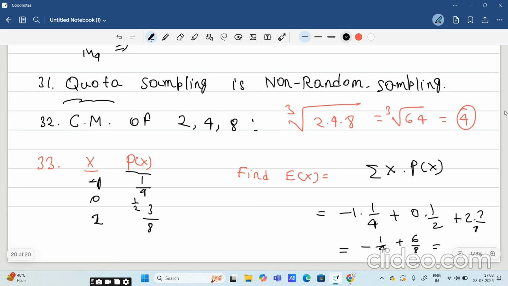Yes, you might calculate it. I might have taken the numbers wrong here, but this was the question that came, and you have to apply this formula and get the answer. So the answer will be, I think, minus 2 by 8 plus 6 by 8. Yes, now it is matching. So 5 by 8 will be the answer.